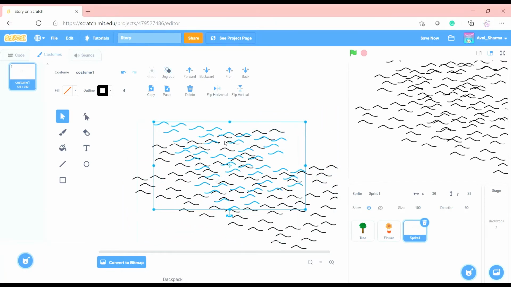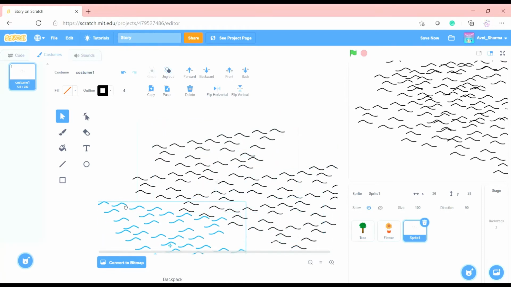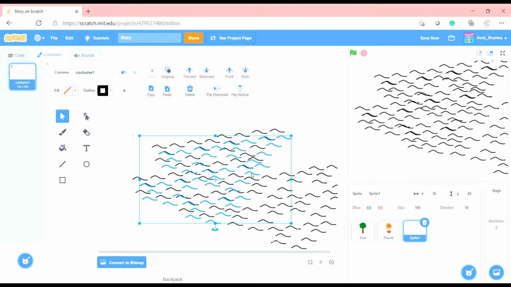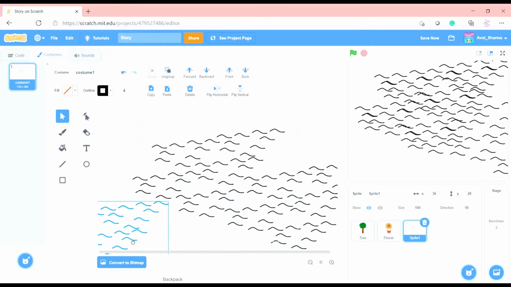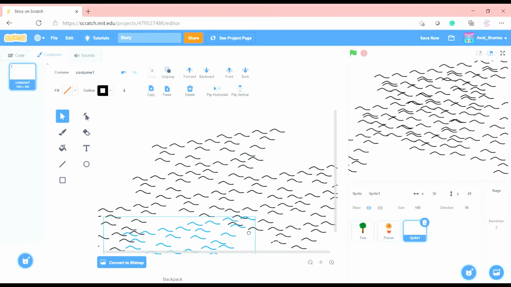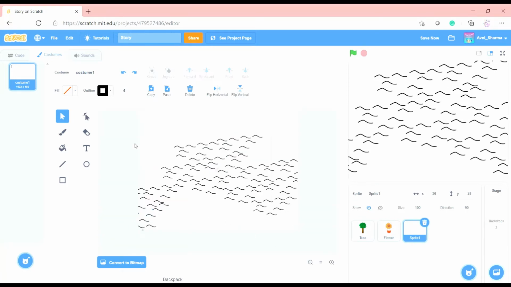Let's flip it. Oopsies. Paste it again. It's okay. It might take a lot of time.